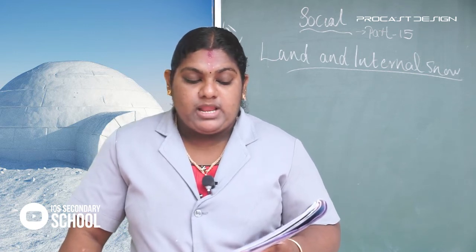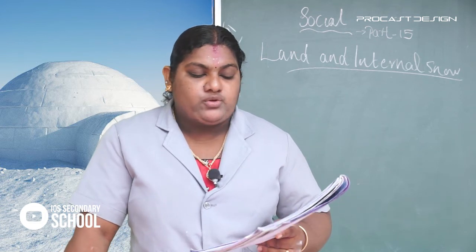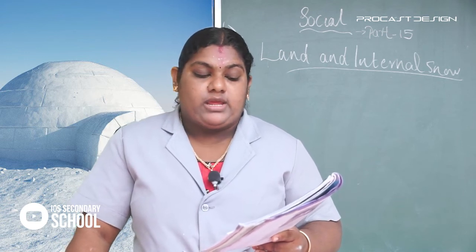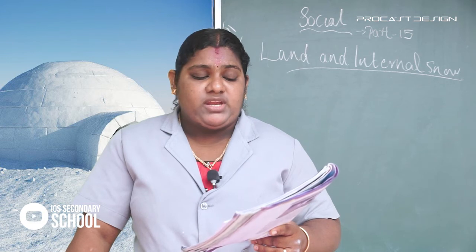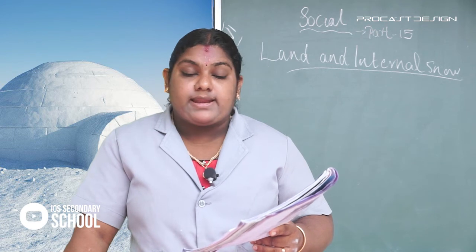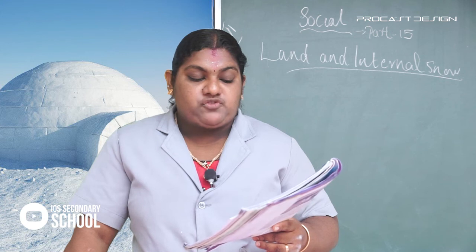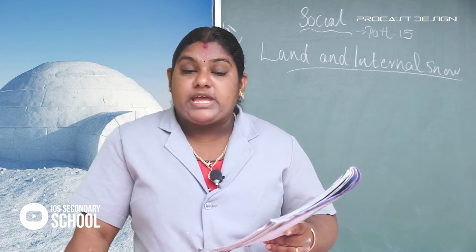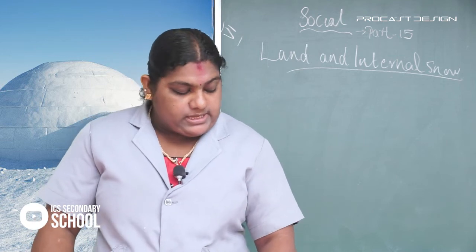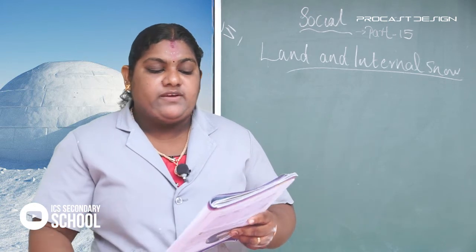Underline the lines: the climatic region lying to the north of the Arctic Circle, that is 66.5 degrees north, and extending around the North Pole is known as the Tundra climatic region. This region is characterized by very low rainfall, scarce vegetation and extremely low population, and is actually called a cold desert.